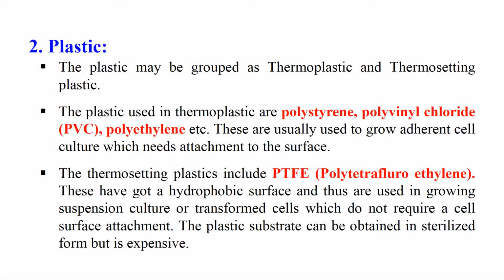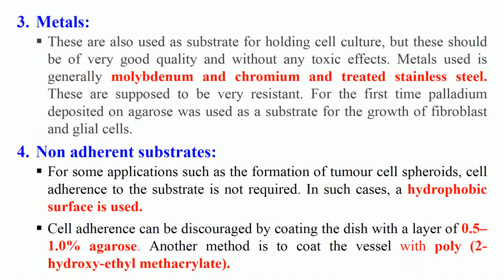Then thermosetting plastics, which include PTFE, that is polytetrafluoroethylene, have a hydrophobic surface, so they do not favor attachment. So they are used for cells which do not require attachment to the substrate, for example transformed cells. For that kind of cells, we can use thermosetting plastics.